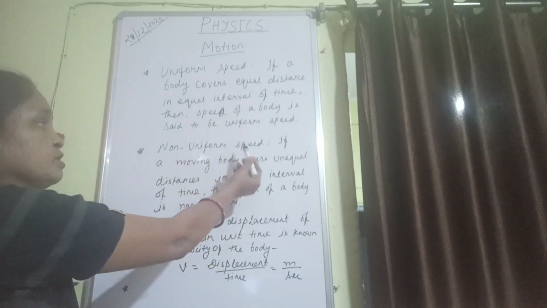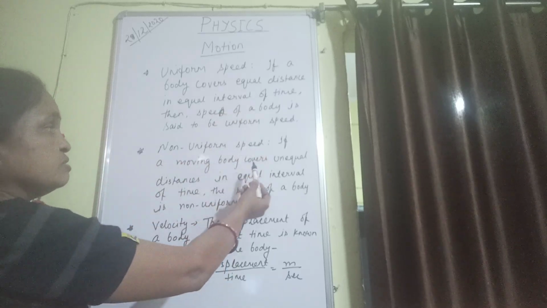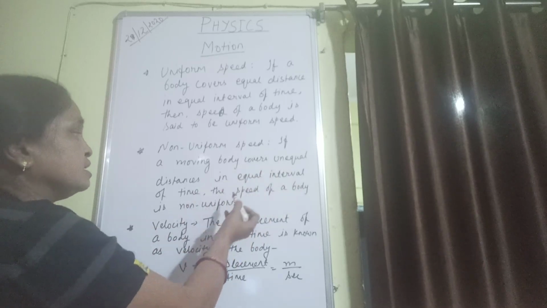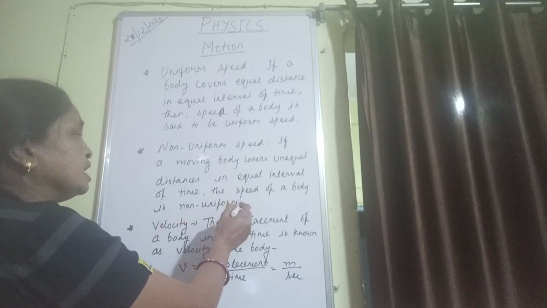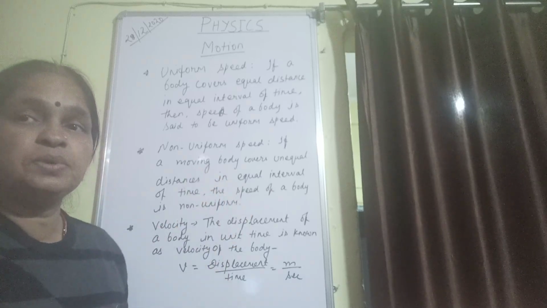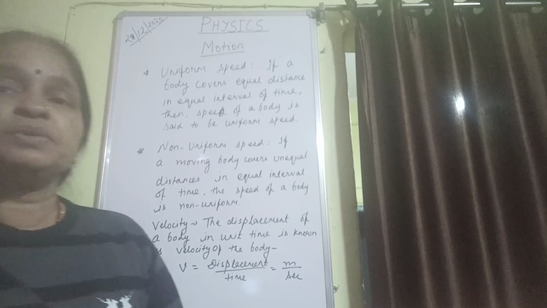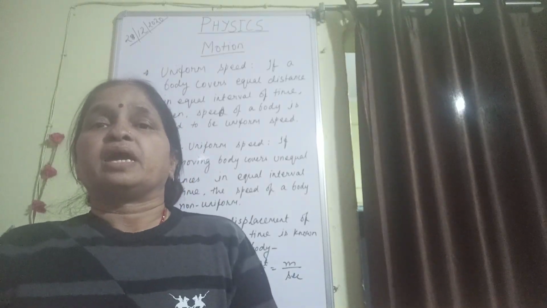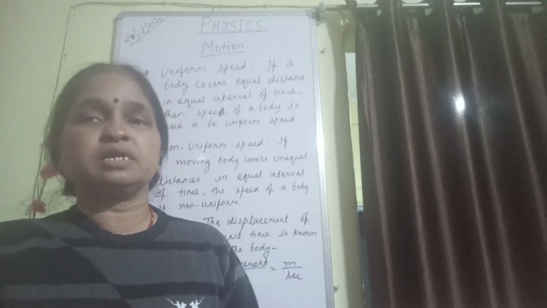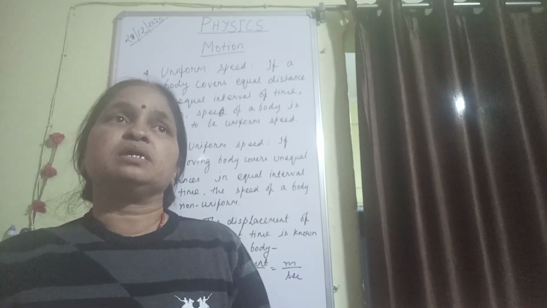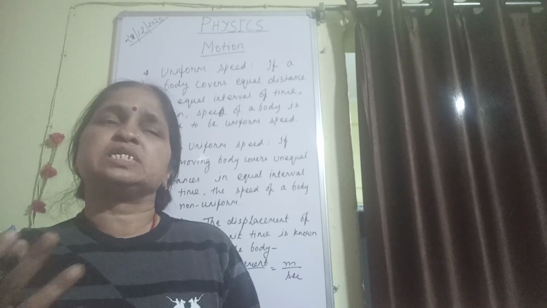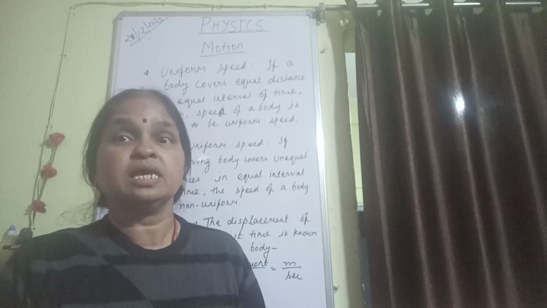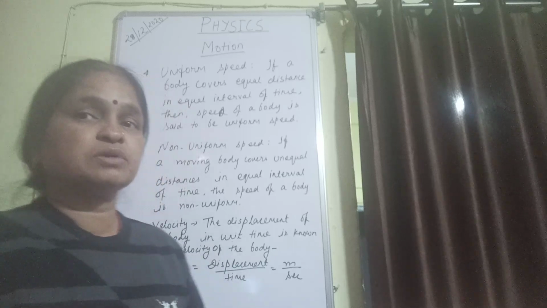Next, non-uniform speed. If a moving body covers unequal distances in equal intervals of time, then the speed of the body is non-uniform. For example, if a body covers 12 kilometers in 15 minutes and in another 12 kilometers it covers it in only 10 or 12 minutes, then it is not a uniform speed. It is known as non-uniform speed.